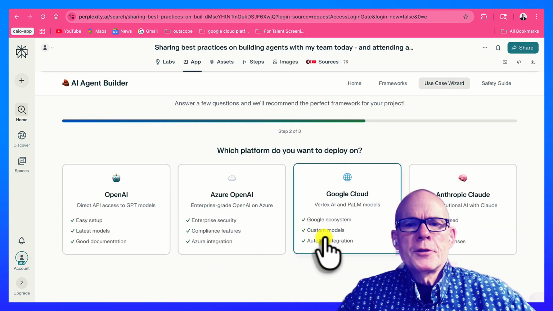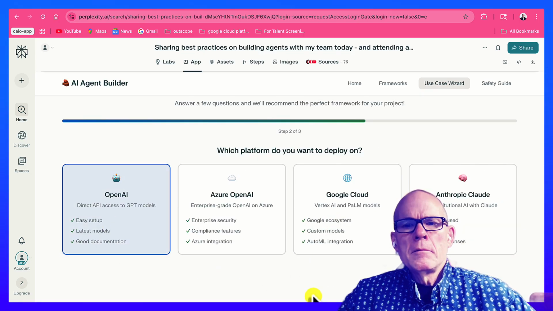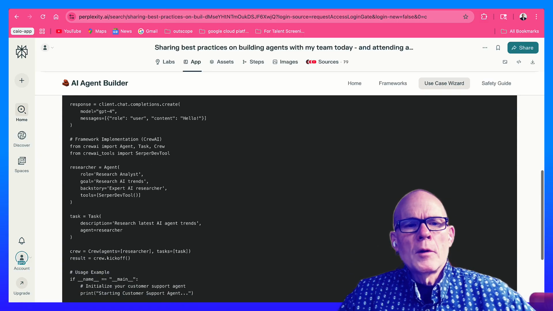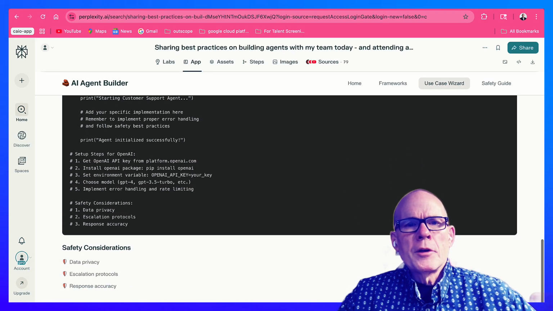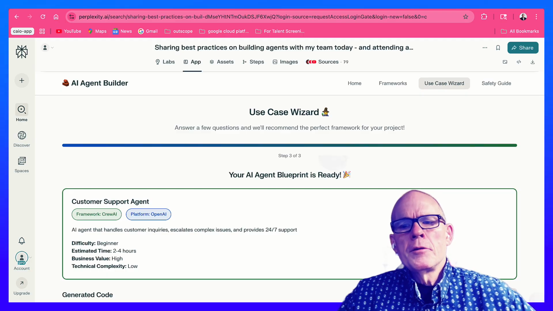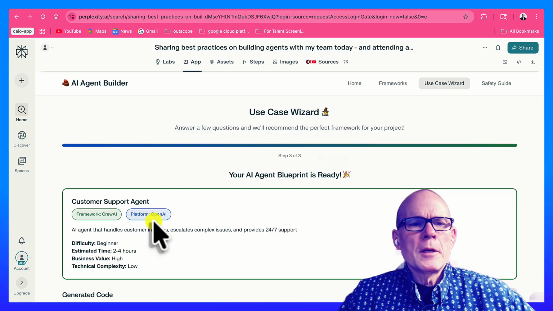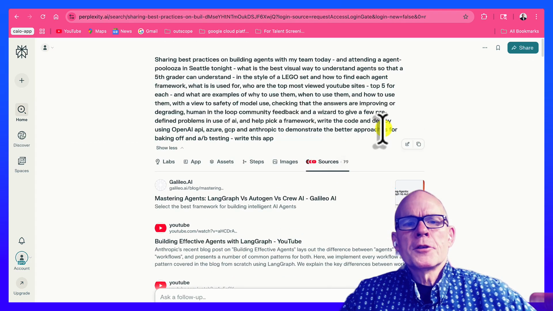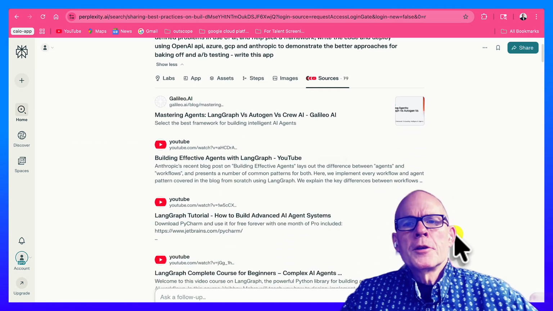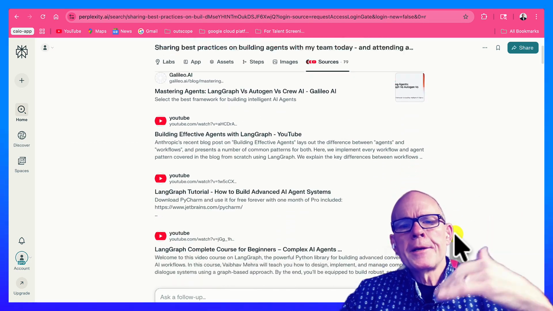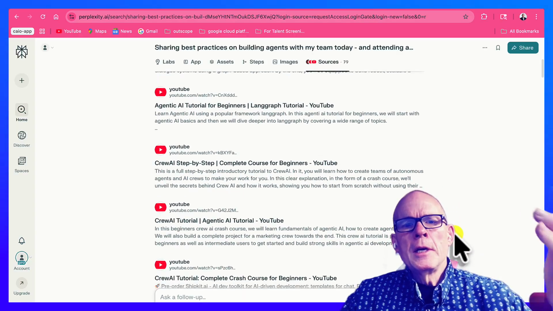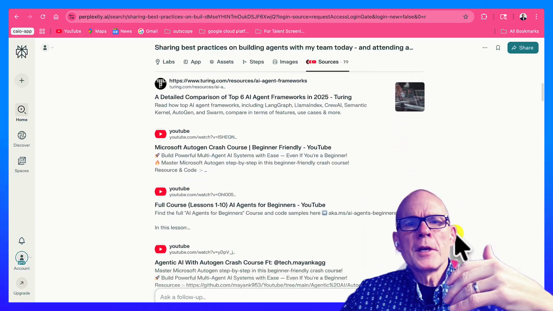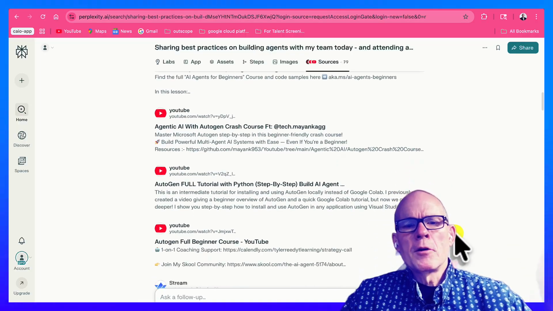I'm going to go ahead and use OpenAI because I've got the API key ready to go, and it generated the code. Now, it didn't do some of the other stuff I asked it to, but honestly, I probably should have given it a better prompt. I did like, by the way, the sources that it took me to. So sometimes I actually ask it to just give me the sources, and then I develop a reading list and a watching list from these sites because this is a very cool way to do it.